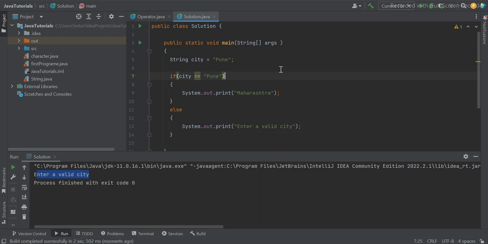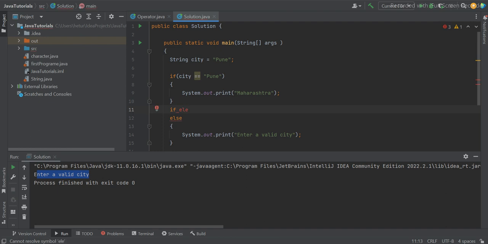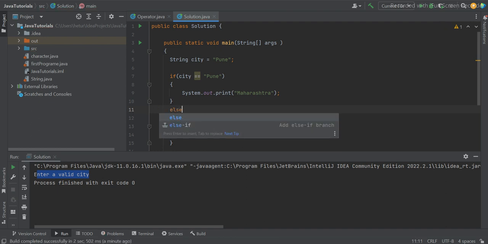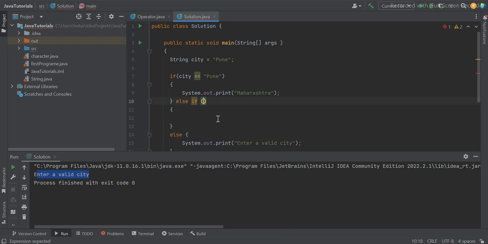Now let's say I want to put multiple conditions. Let's say I want to put one more condition for Bangalore as well. So if I say Bangalore also, what I have to do is else will come at the end, guys. There is something called else if. Now else if means if city equal to Pune, then this will be executed.